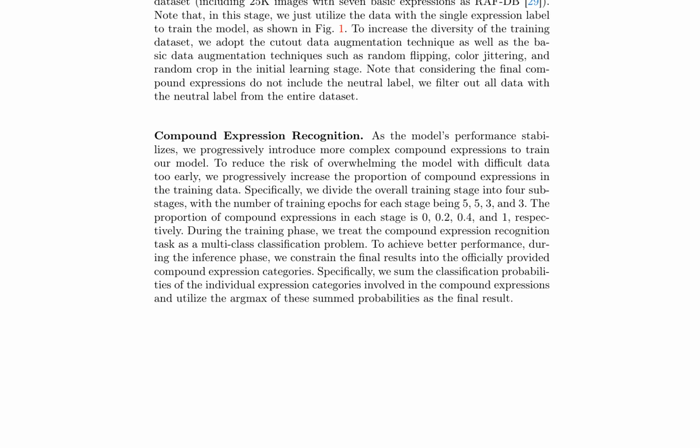The authors fine-tune the model on the RAFDB and FuxE-EXPR datasets, using cutout data augmentation and basic data augmentation techniques. They progressively introduce more complex compound expressions to train the model, dividing the training stage into 4 substages with increasing proportions of compound expressions. During inference, the authors constrain the final results into officially provided compound expression categories, summing classification probabilities of individual expression categories involved in the compound expressions.